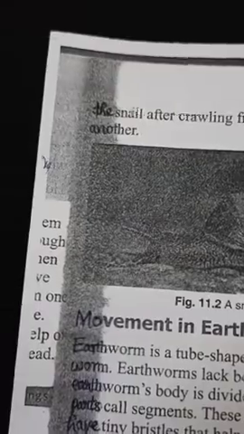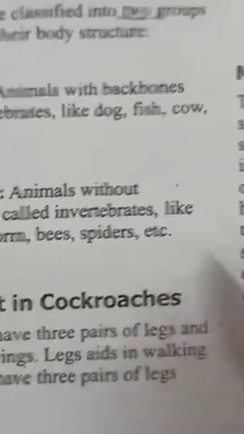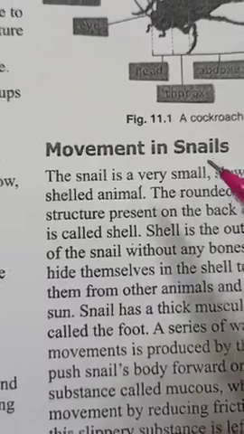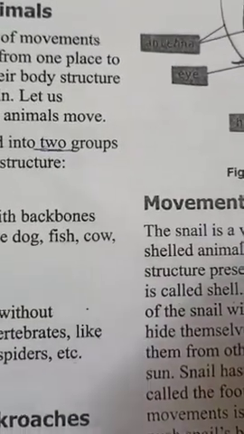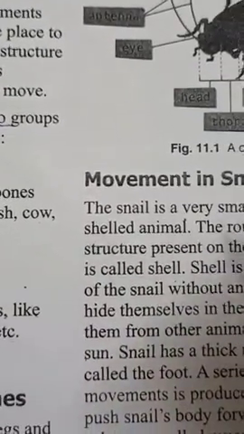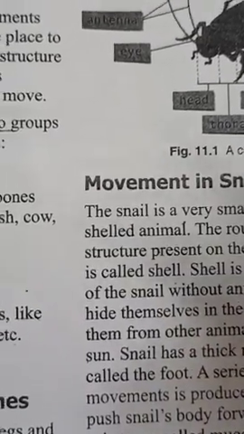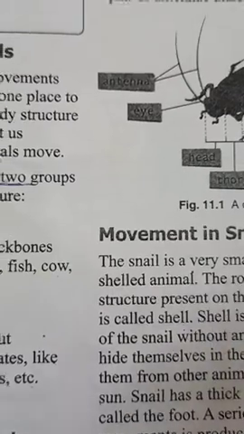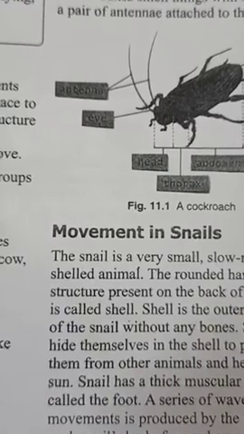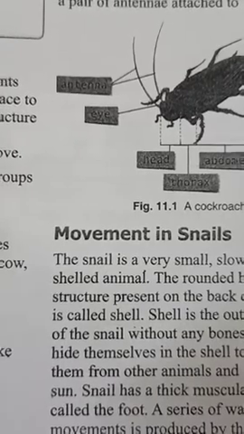So today I have explained to you about the movements of two animals. One is in case of cockroaches, and second we have studied in case of snails. So children, you read both these parts and both these animals whatever we have read today. If you have any problem or any query, you can ask me during the doubt session. So for today's class, this much is enough. We will continue with this chapter in the next class.